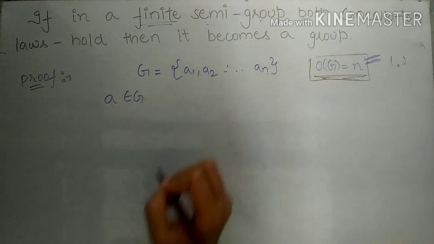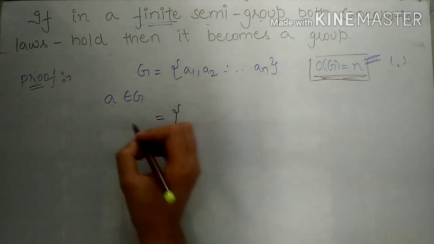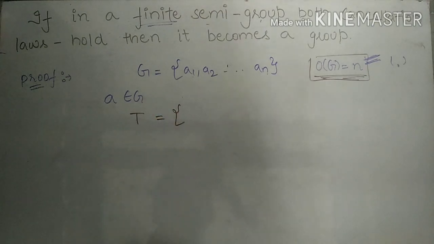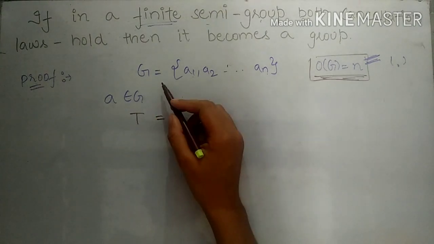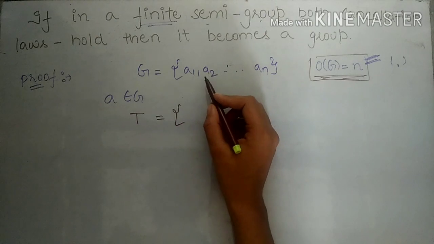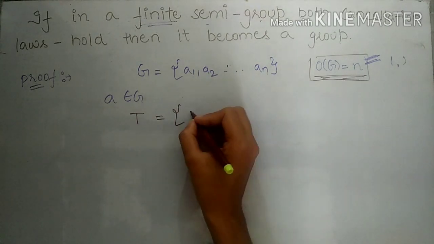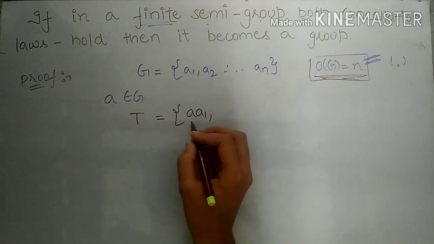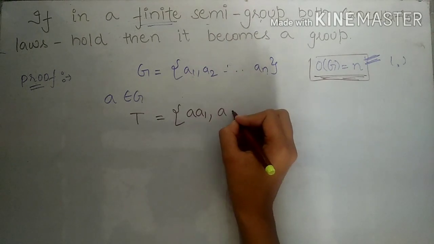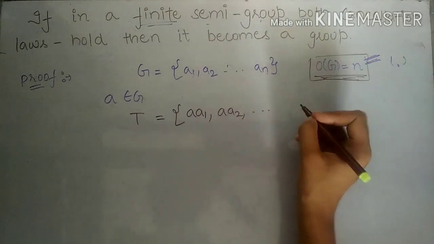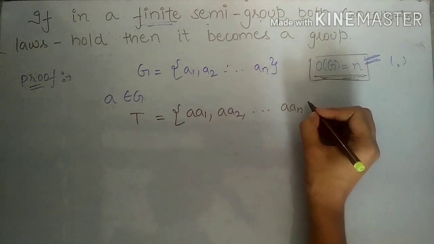We'll make another set named T, obtained from set G by multiplying A with each of the elements of G from the left side. The first element will be AA1, the second element AA2, and the last element AAn.